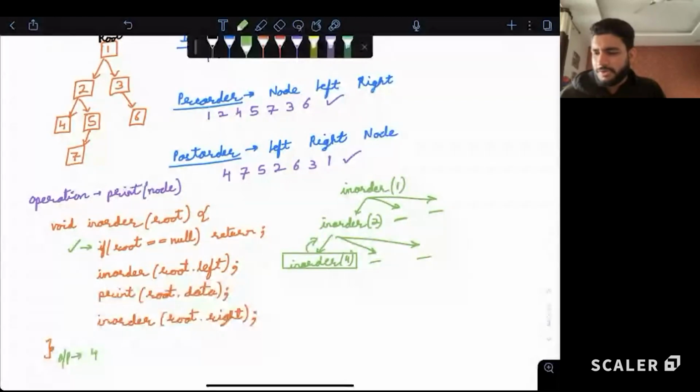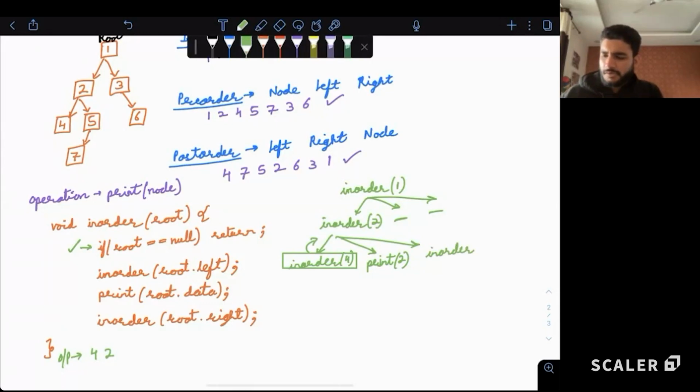So after this, we'll have a print statement, print of 2. We'll print 2 as the next element. After this, we'll have the right child call. So inorder of the right child of 2, which is 5. This function is called. So this is also complete. Now inorder of 5 is called.